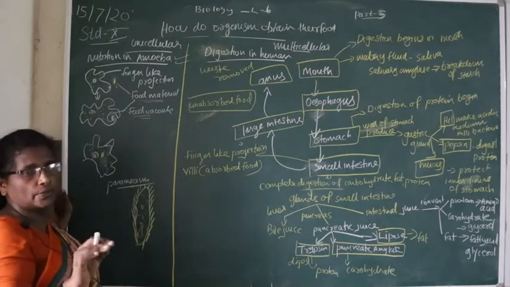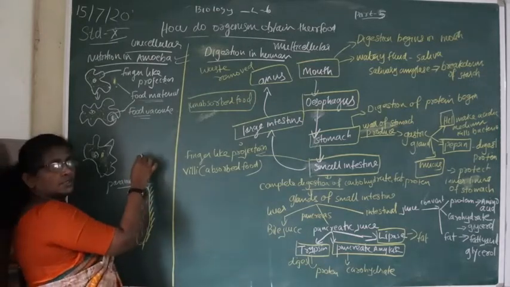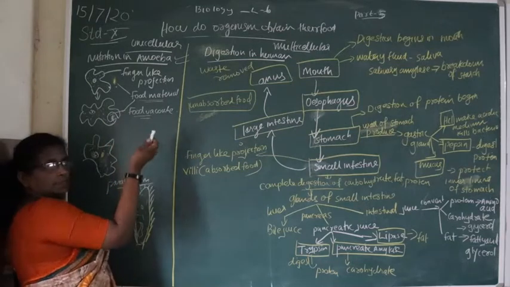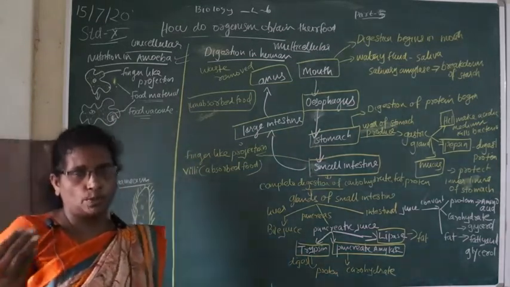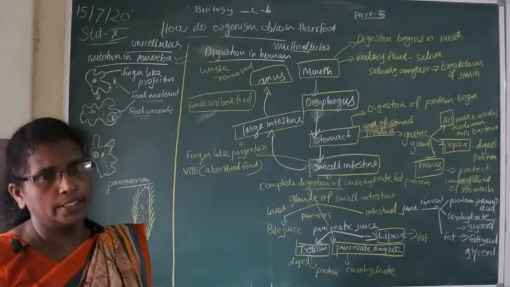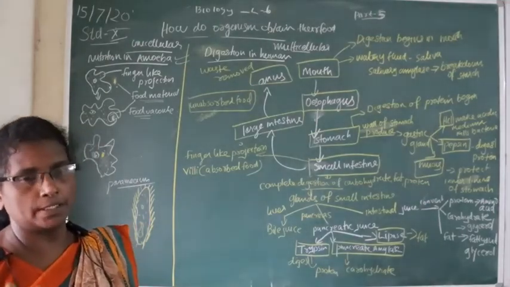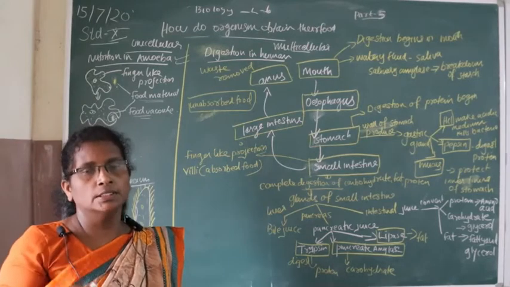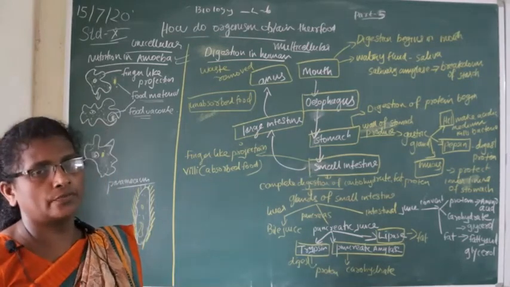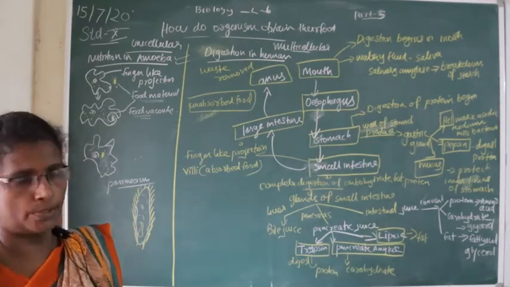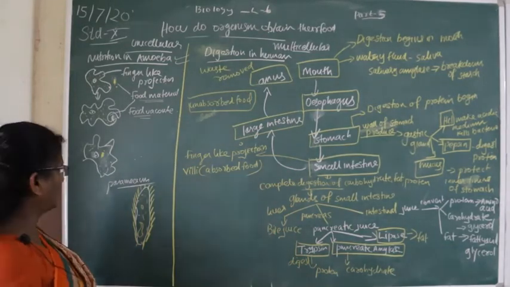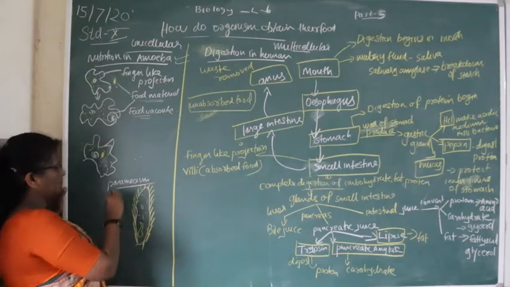The digested part is absorbed by the body through the cytoplasm by the process of diffusion, and the undigested part is moved to the body surface and thrown out of the body. This is the nutrition in amoeba.